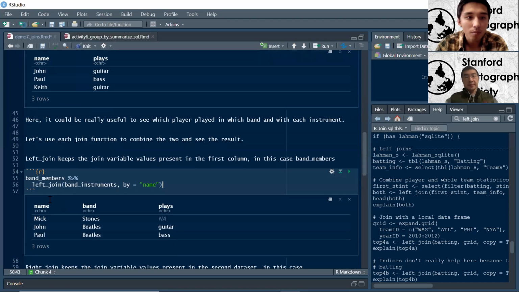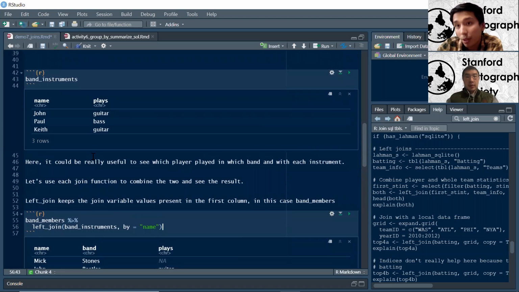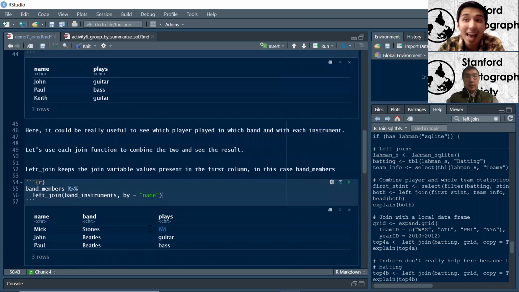So in this case, we kept these three names, but we did not use Keith from band instruments, because we were using name as what we're joining on, and it wasn't present in this first one. And you can also see Mick didn't exist in these band instruments. We don't know what Mick plays, and so that's why we have this NA.